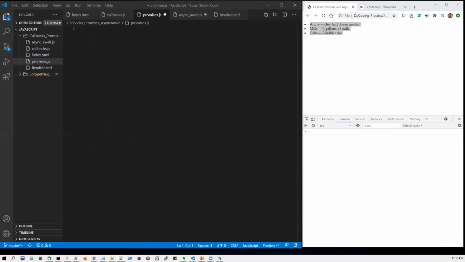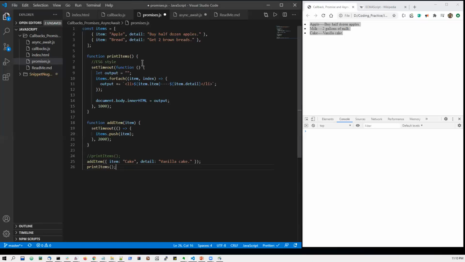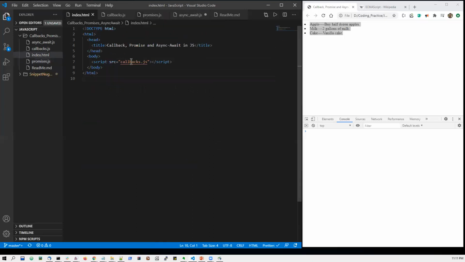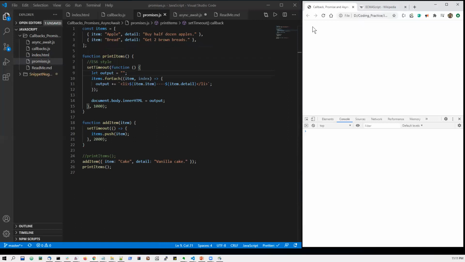Okay, so let us start with the promises object. Let me bring my copy code here in order to save some time. Again, a similar items array. I'm printing the item with a delay of 1 second. I am adding the item with a delay of 2 seconds, and here I am adding the item and then printing it. This is my promises.js. Let us write promises.js in my HTML. Just for the sake of confirming, let us print. So we will see the two lists.